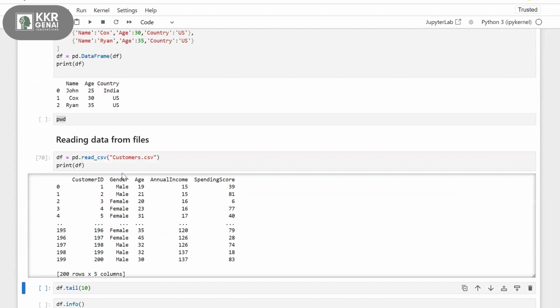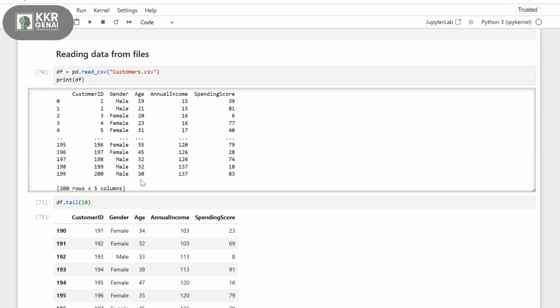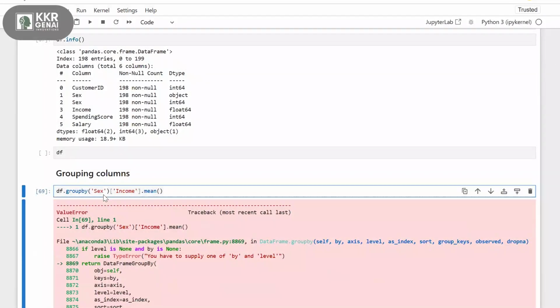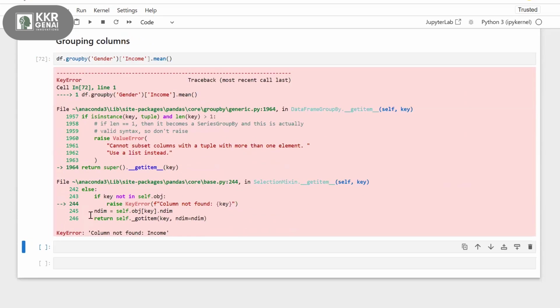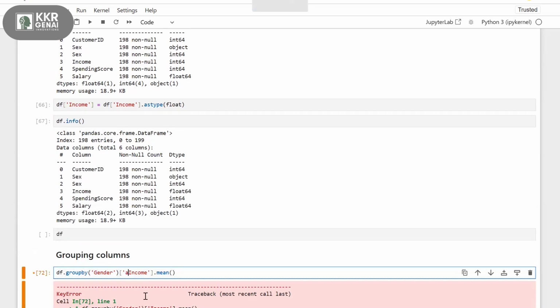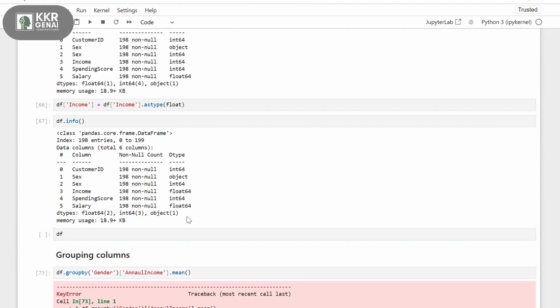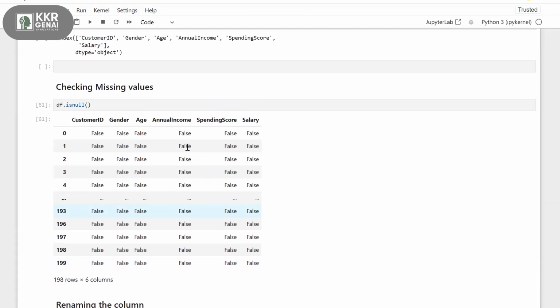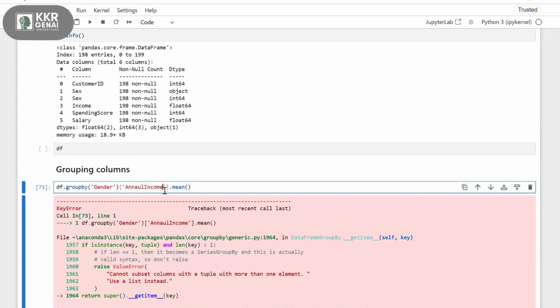So I'll execute this original DF once again. Now it is gender. Column not found income. Okay, it is annual income. There is a typo in annual. Yes, I'm just copying and pasting here.